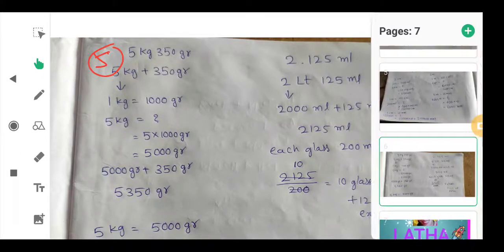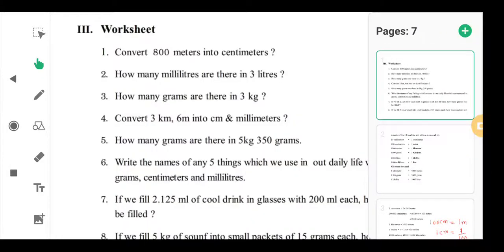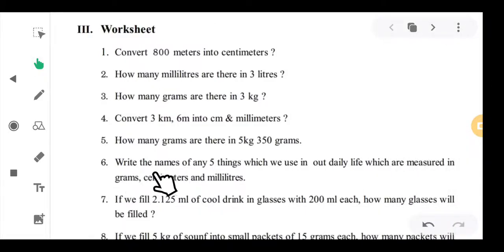Okay. Next one, sixth one. In the sixth one, write the names of any 5 things which we use in our daily life, which are measured in grams, centimeters and milliliters. So see, in grams, if you buy dal, dal means pappulu in Telugu.